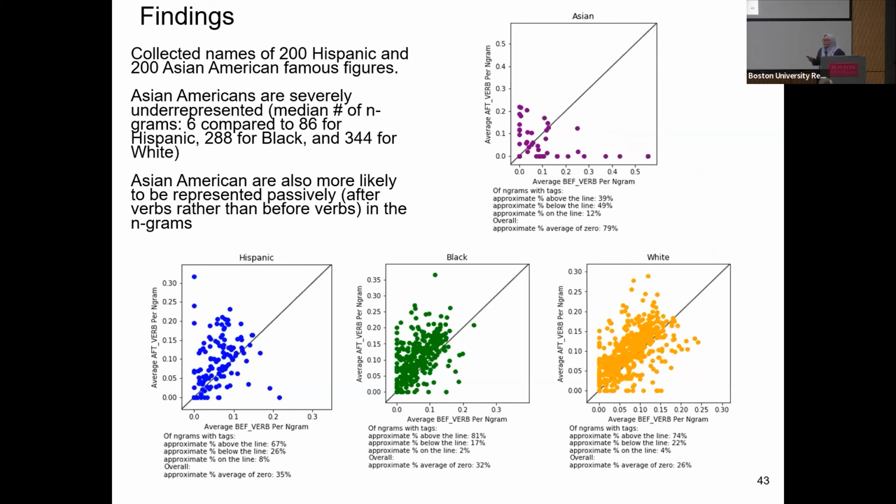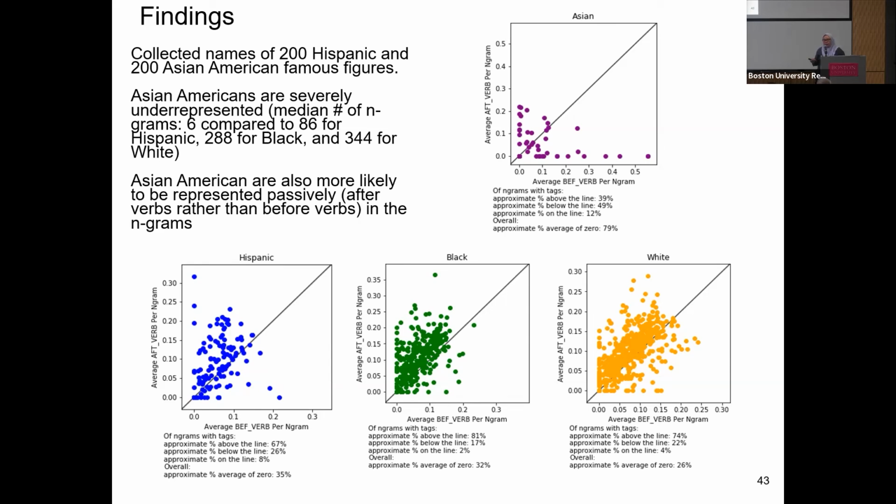Aside from looking at how names are used, like the words that surround them, we also look at how names are expressed in terms of their grammatical role in text. And we look at Asian American names, famous Asian American figures. We see that not only are they severely underrepresented in books, but also when they are used, they are mostly used as objects of verbs instead of subjects, specifying a more passive role in sentences. And this is compared to all other racial groups.